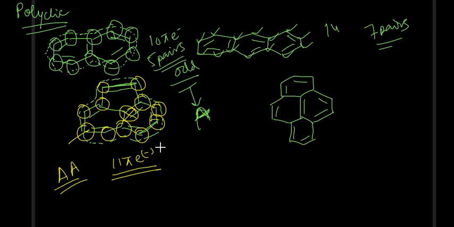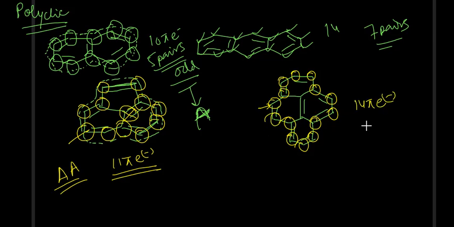ठीक है, नेक्स्ट ये वाला चेक करेंगे. This is called pyrene. This is pyrene, very important compound. Let us go from this point. 1 2 3 4 5 6 7 8 9 10 11 12 13, 14 pi electrons. Okay, 7 pairs, aromatic.